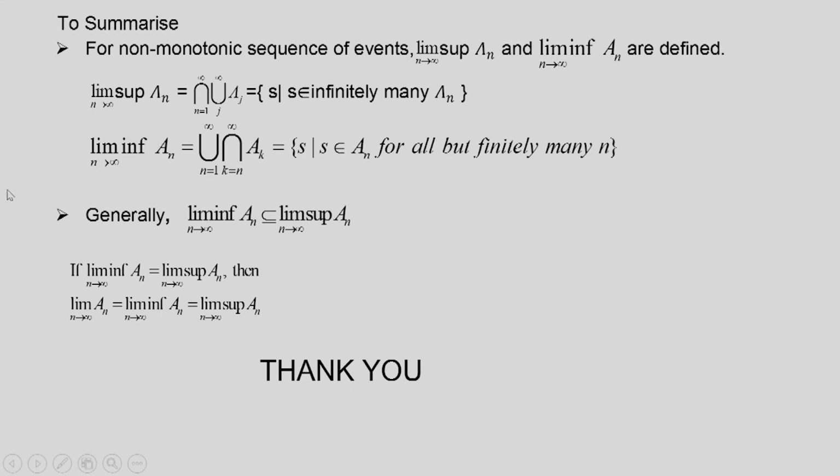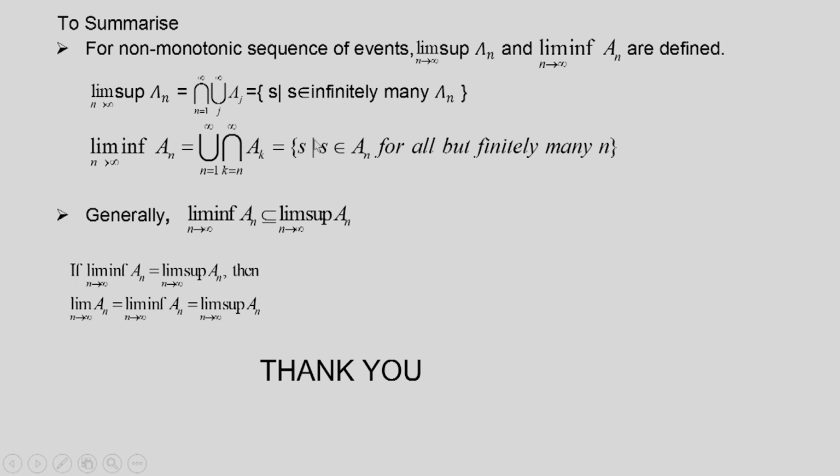So, for that we define two limits, lim sup of An as n tends to infinity and lim inf of An as n tends to infinity. Lim sup of An is equal to the intersection, n going from 1 to infinity, of the union, j going from n to infinity, of Aj.